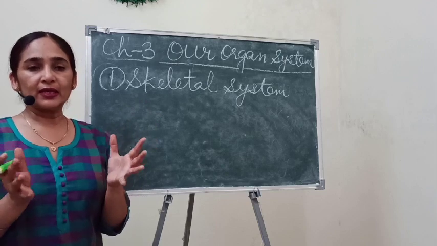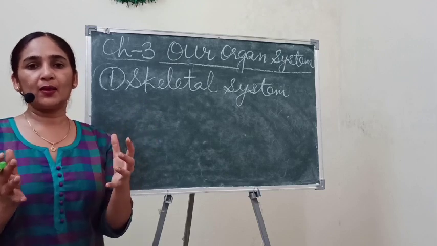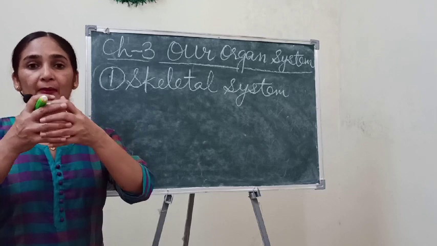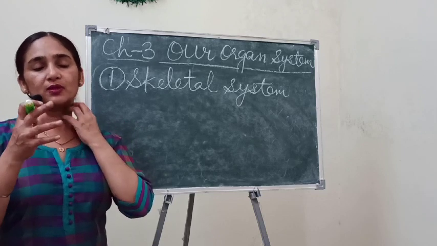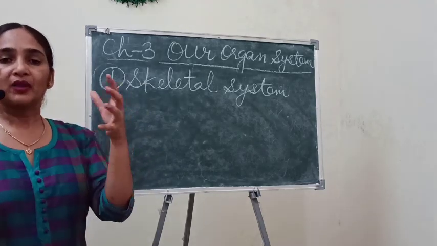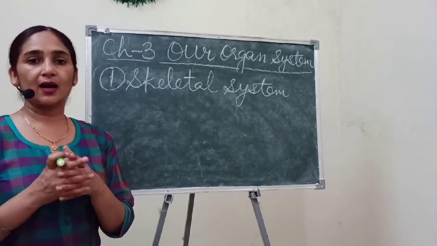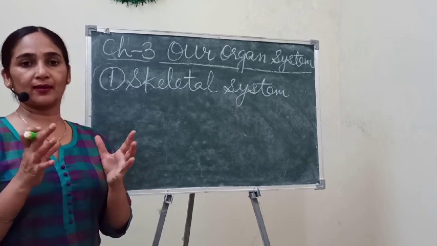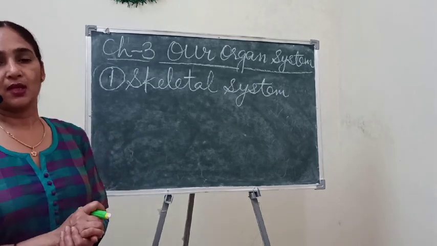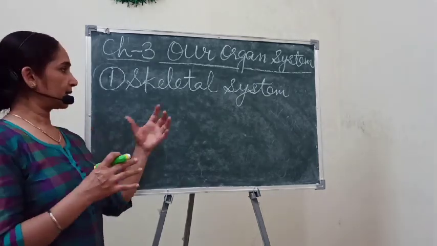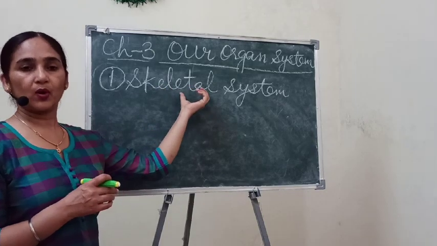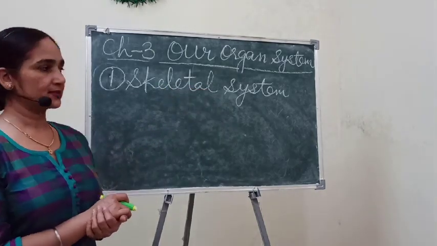The chest cavity is protected with the help of the rib cage. Those bones form a cage-like structure which protects our heart and our lungs, because they are also very delicate organs. So our body is protected with the help of this skeletal system.